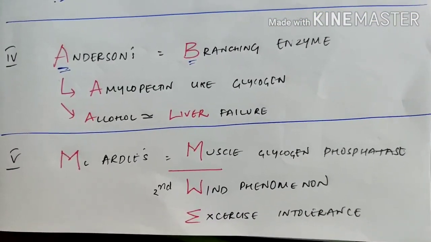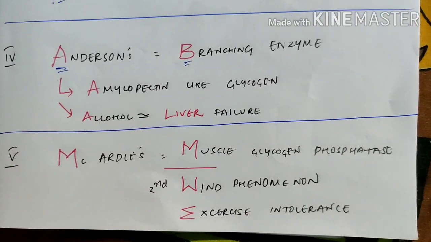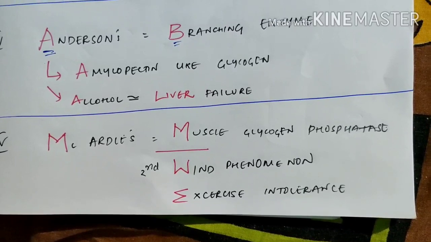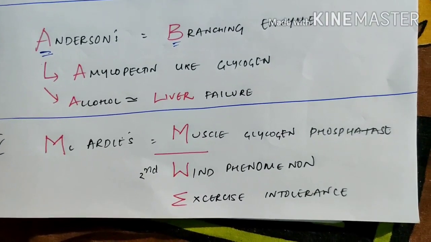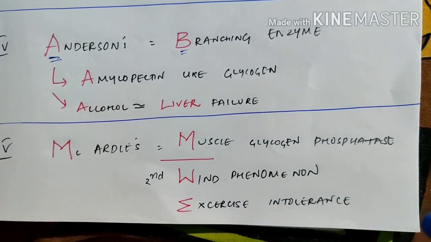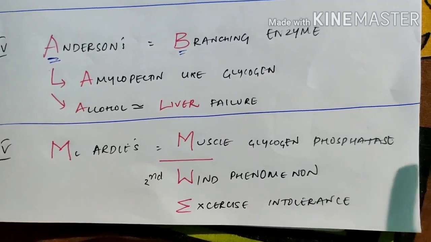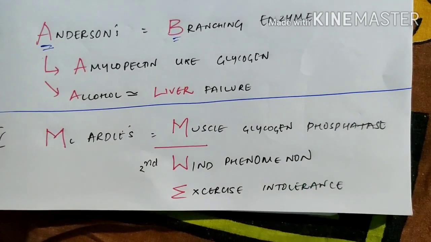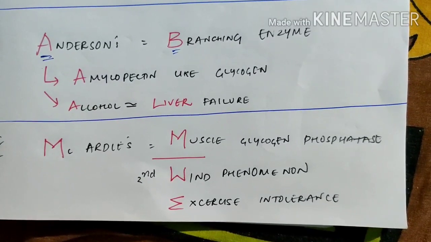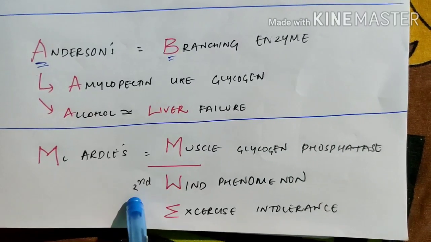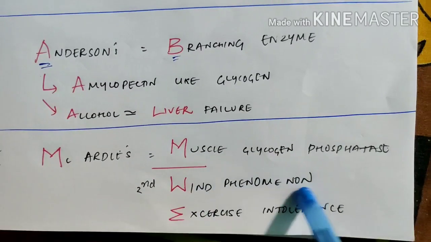Muscles can't use them. But later on, after a few months or years, our body will adapt itself by using products other than glycogen. It will use fats and proteins for energy rather than glycogen. This is called the second wind phenomenon.